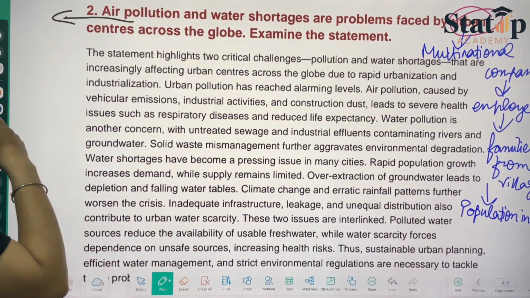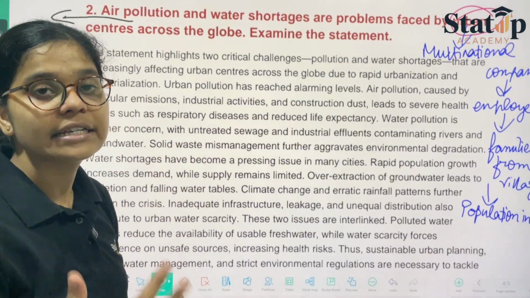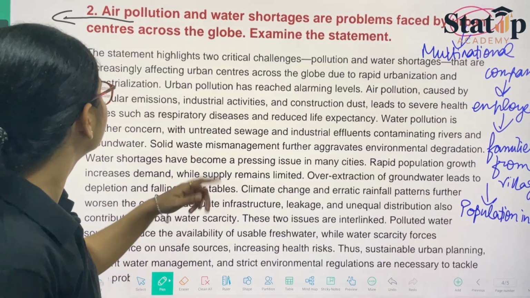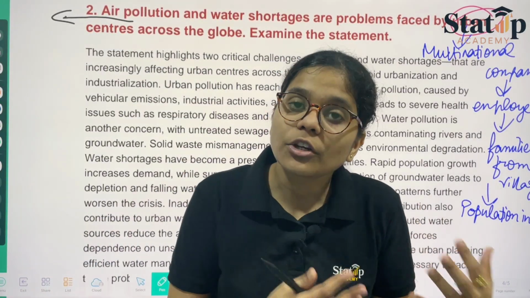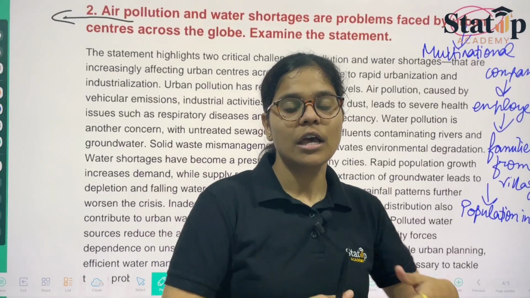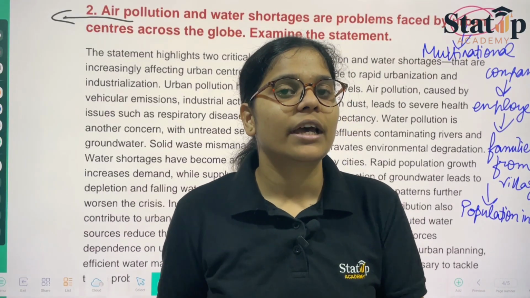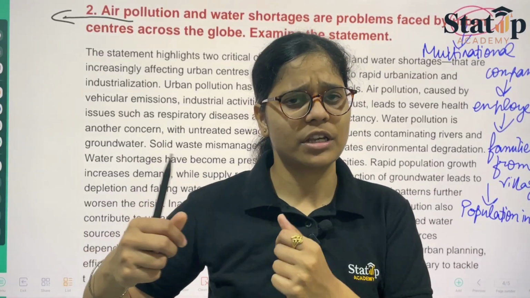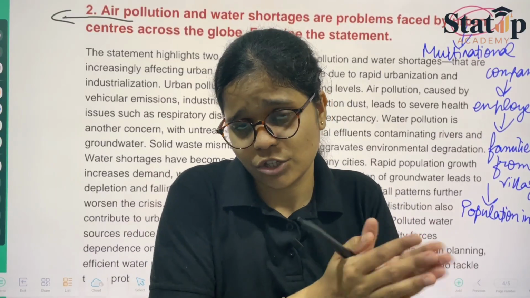Now, industrial and construction sites also release certain elements in the air, so that is also a basic thing. Then water pollution is another concern. Why? Because the majority of the population is living in New Delhi. Since so many people are living there, domestic waste would be there, sewage filled with dirt, and all the domestic waste, and agriculture waste would also be there.